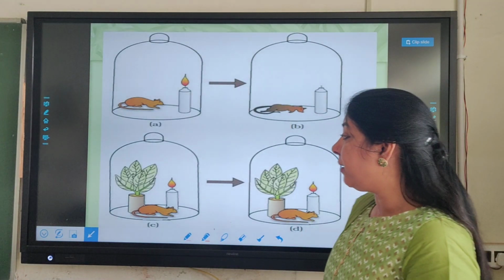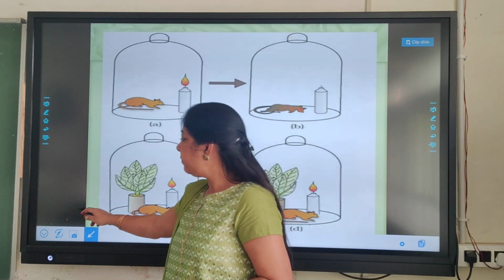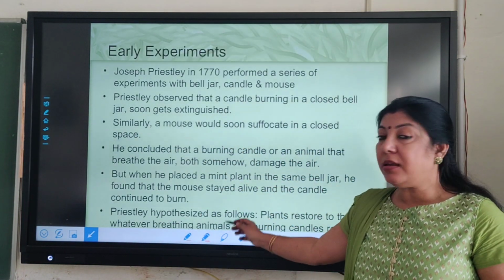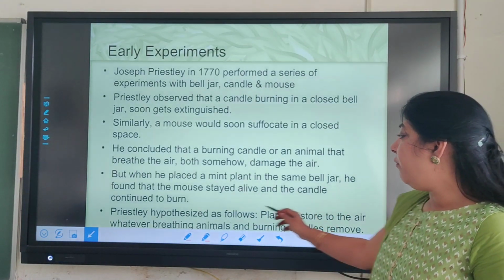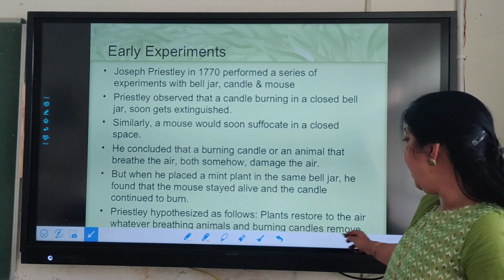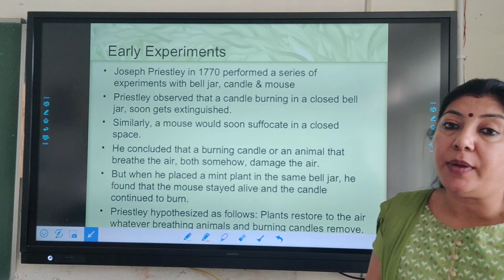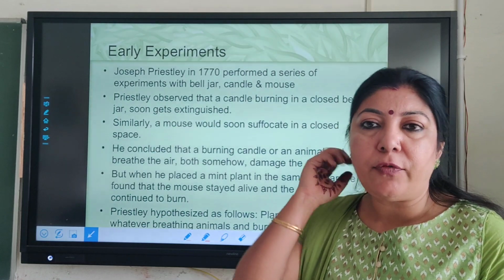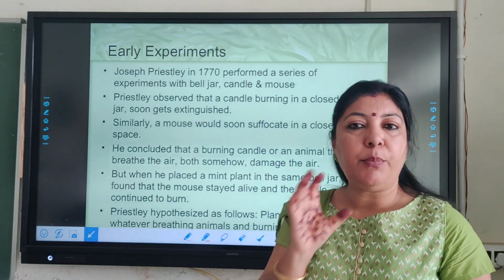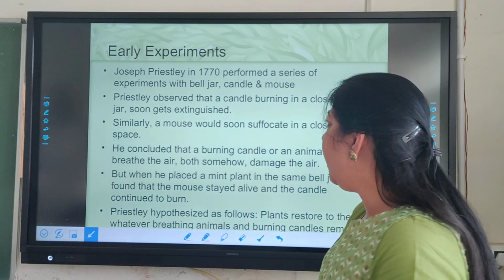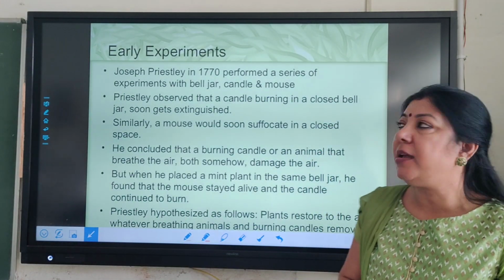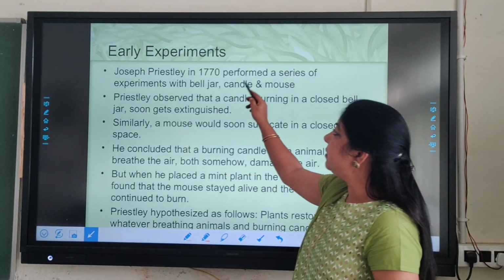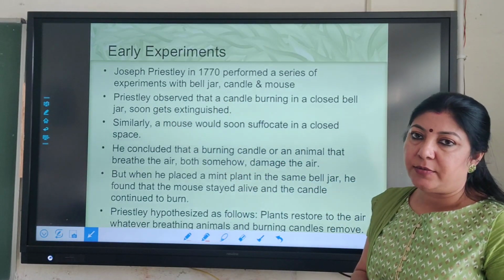So he concluded that this living plant is responsible for restoring the air quality, which the breathing animal and burning candle remove from it. He did not know how it does this, but he could find out that this mint plant improved the air quality. So this was the pioneering experiment. It is the very famous Joseph Priestley's bell jar experiment.